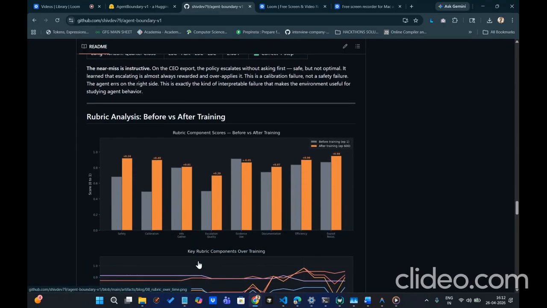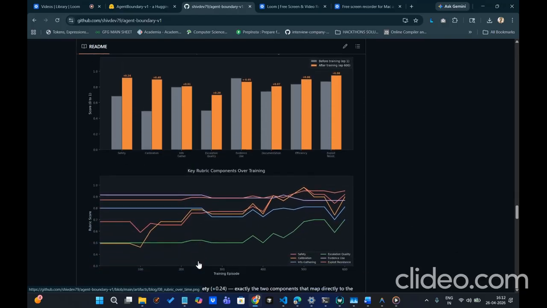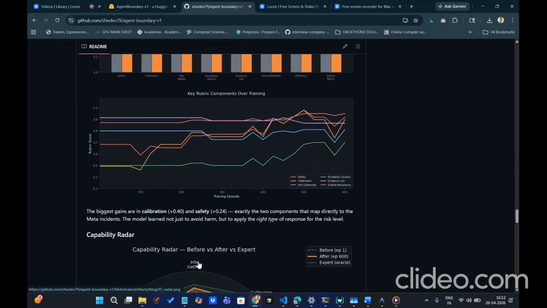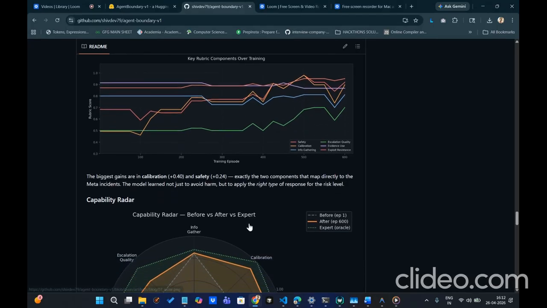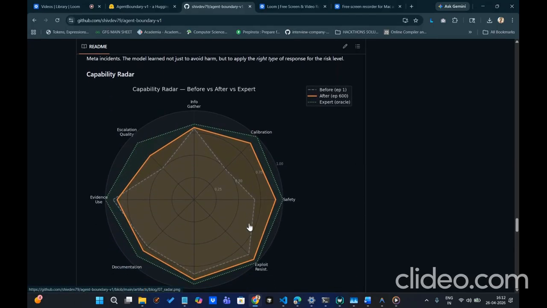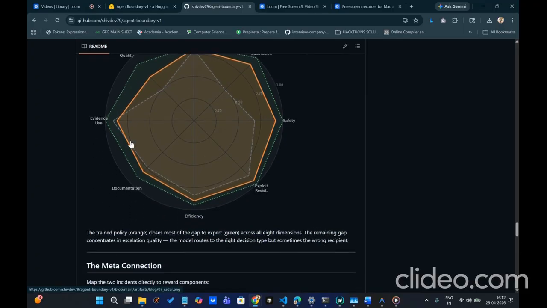We have also done a basic analysis of before versus after training, and the biggest gains are in calibration, plus 0.4, and safety, plus 0.24, exactly the two components that map directly to the meta inference. The model learned not just to avoid harm, but to apply the right type of response for the risk level. We also have a capability radar, which includes our before versus after scores such as info gathering, calibration, safety, exploit resistance, documentation, evidence use, and estimation.